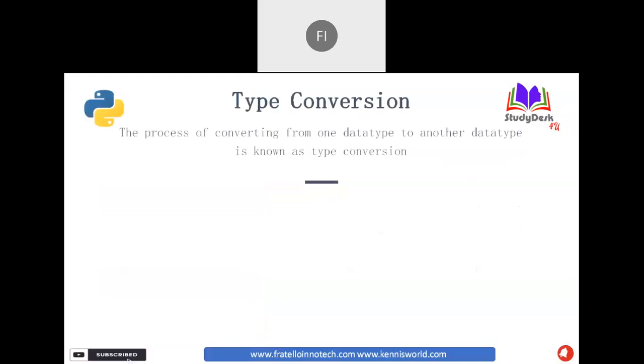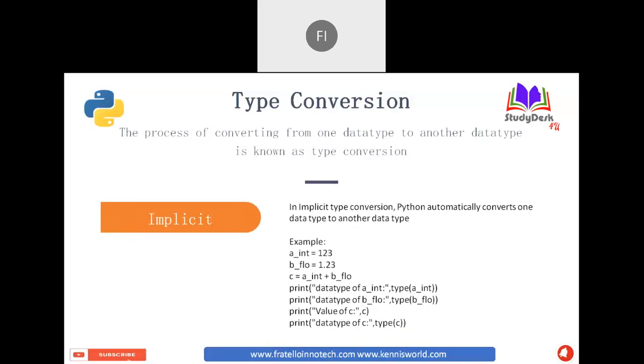And the last topic, as I mentioned, is type conversion or type casting. If you want to convert from one data type to another, like int to float or float to int, similarly string to integer or integer to string, that process we call type conversion or type casting. It is of two types, implicit and explicit. Implicit means the system does it, mostly converting lower level to higher level automatically.